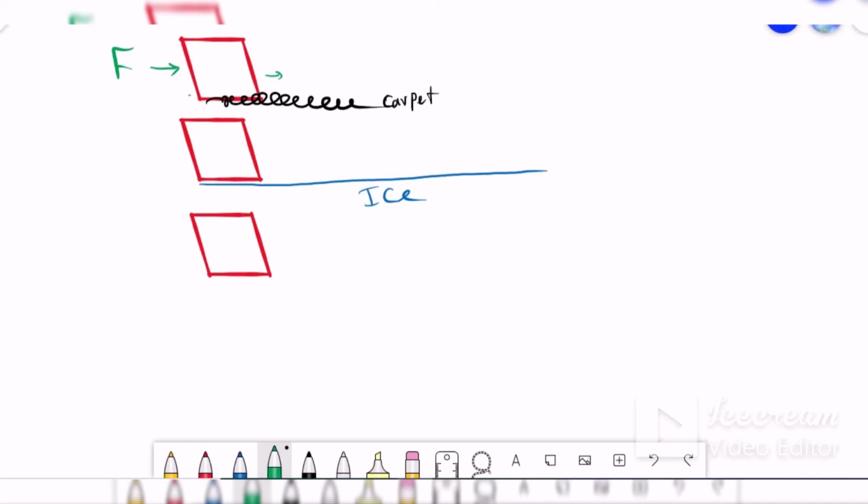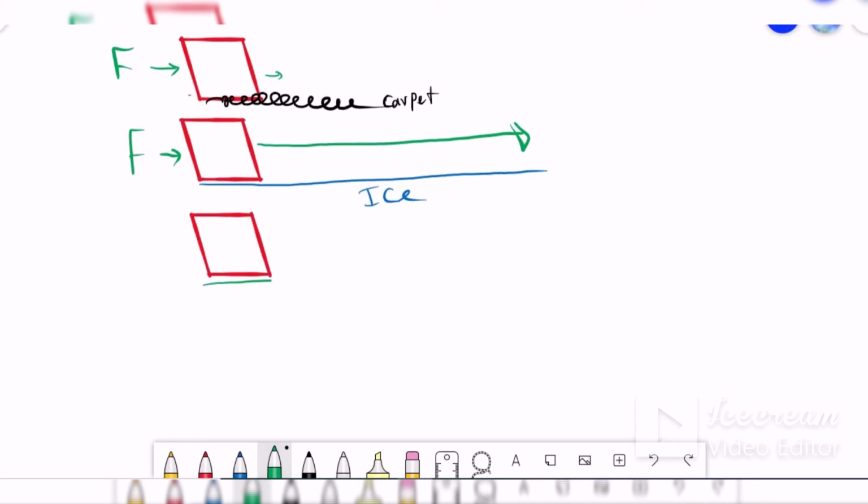Because this carpet has very big friction and this object can't move far on the carpet. But suppose that we push the same object with the same force. Now this object will move further on the ice. If we push this object on the ice, the object will slide farther than the first one. Why? Because the ice has very low friction.